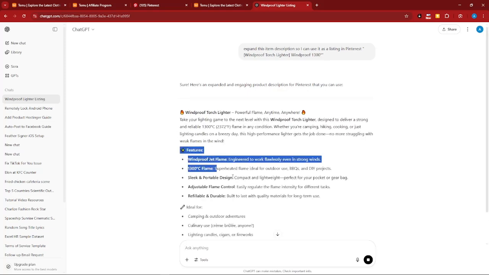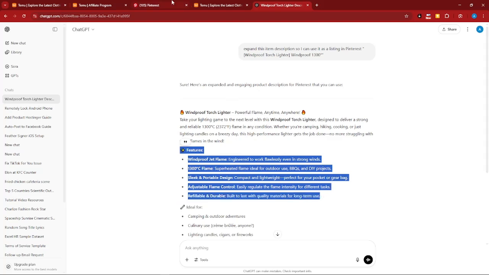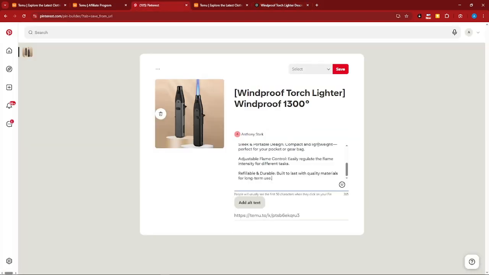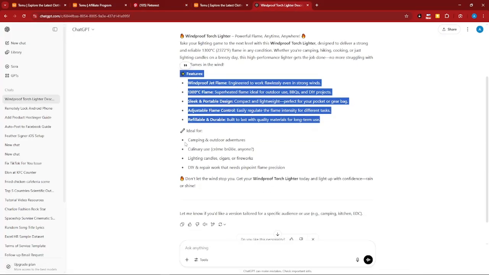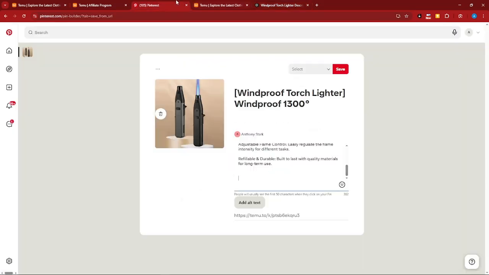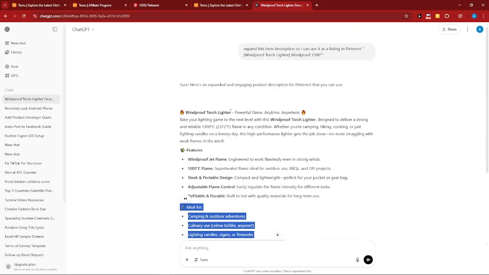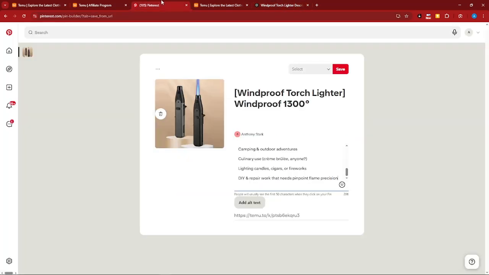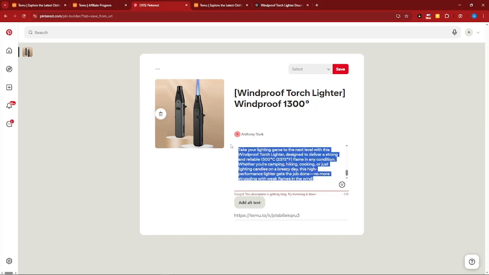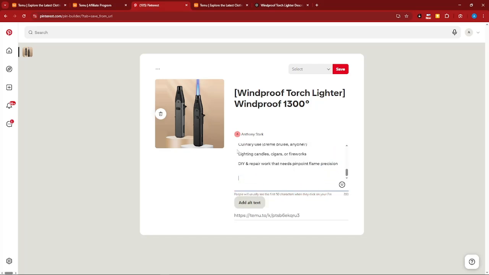I'm going to copy this and paste it into Pinterest. As you can see, it already has an emoji, so it's a marketing strategy as well. It's basically all free, and there's no payment for this marketing. The conclusion for your item should be placed right there. I think I overdid my description, so I'm just going to remove some of this. I think I'm good enough.